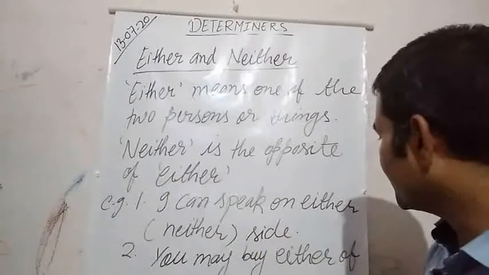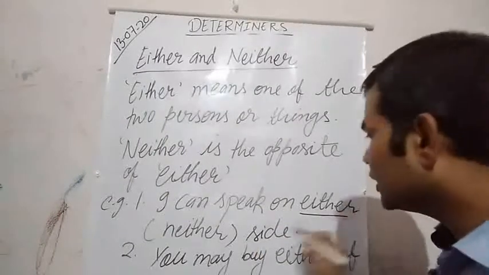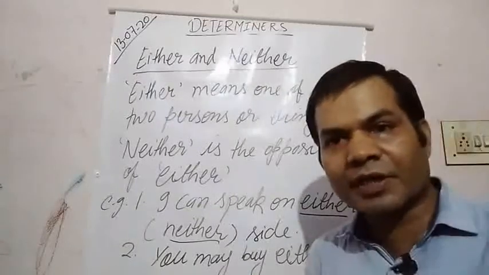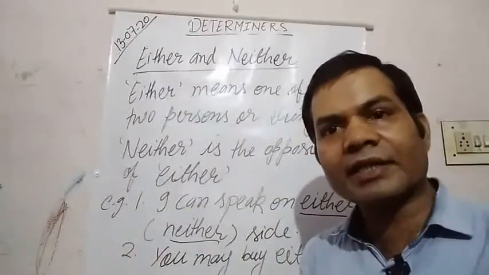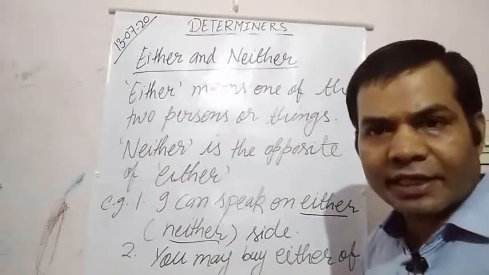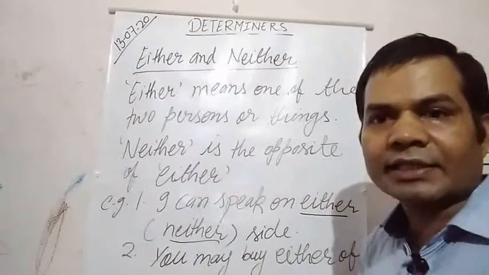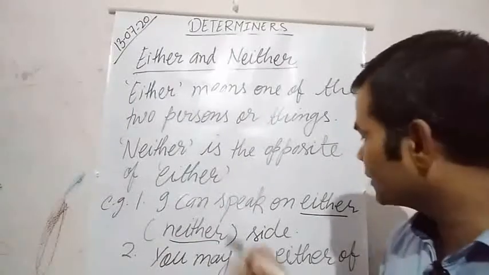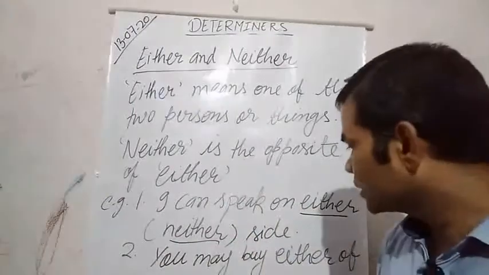I can speak on either or neither side. I can speak on either side means I can speak in favor and I can speak against. So here I can say that I can speak on either side.